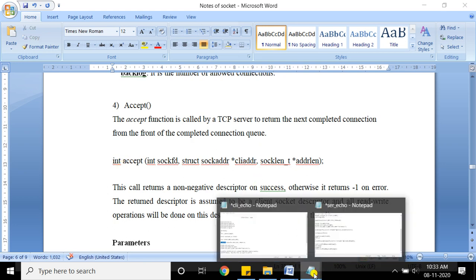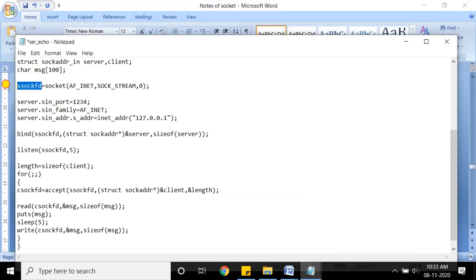See, now there will be two descriptors. Okay, one is returned by the socket system call and one which is returned by the accept system call. But remember that the descriptor returned by the accept system call is used for further communication, for reading and writing with the client. Okay, so accept will take three parameters: the socket descriptor which is returned by the socket system call, the address to the structure, and then the length of that structure. Getting? And it will return a descriptor which is used further in read and write system calls, reading and writing. It's very similar.